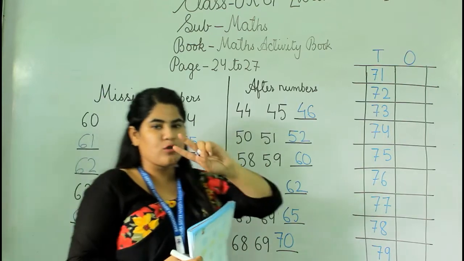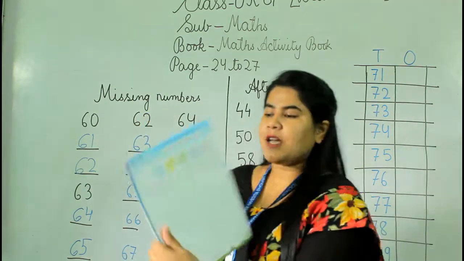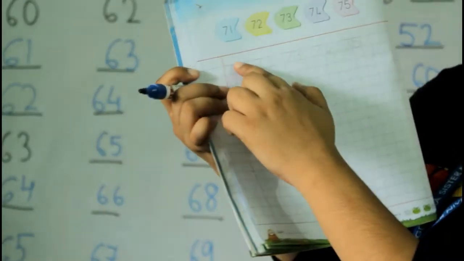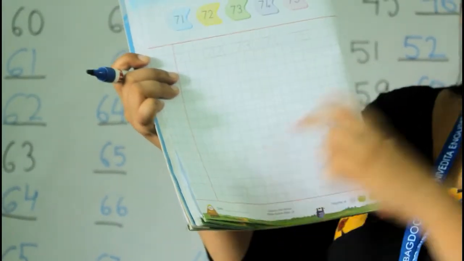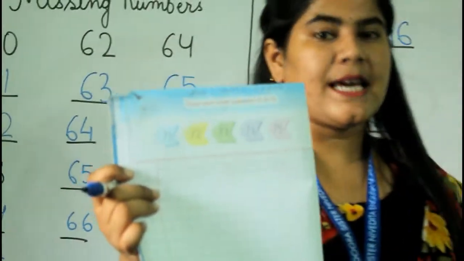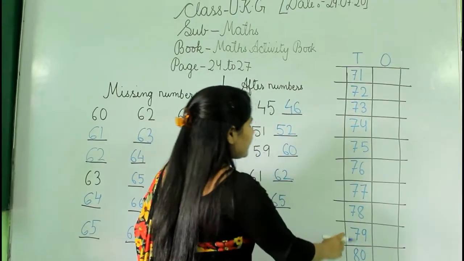25. Now we have to do 26 and 27. If you open to page 26 and 27, you will trace and write the numbers 71 to 75. Okay. So here you have to trace, and the rest you have to write by yourself. So I am going to show you on the board. Then you will do it as your homework. I have already written here.